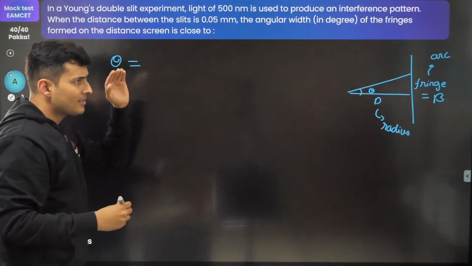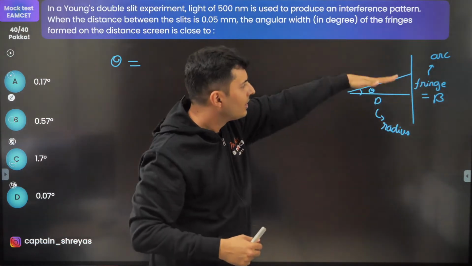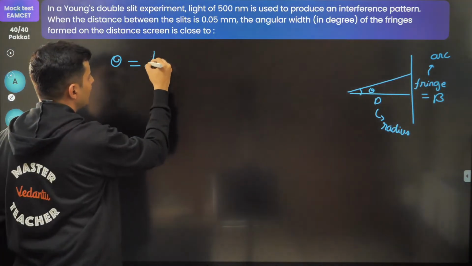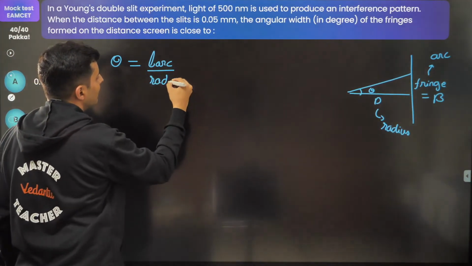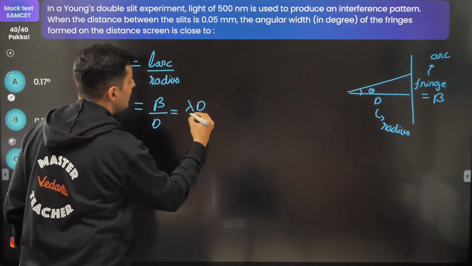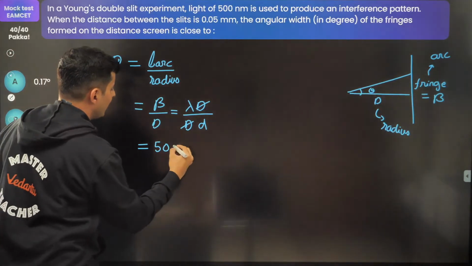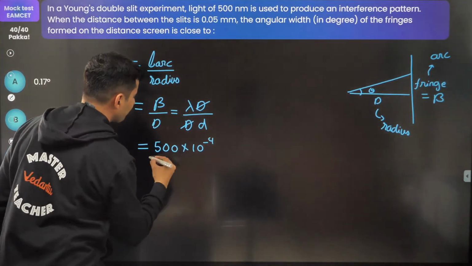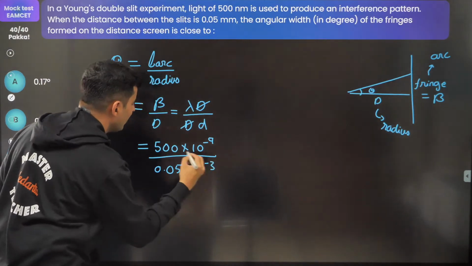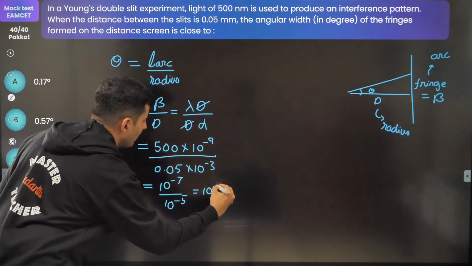What is the relation between the angle, radius and length of the arc? You can see this is like the center of the circle. This is the screen. The radius is D and that is the arc. The angle theta is very small. So length is r theta, so theta is the length of the arc by the radius. The length of the arc is beta, the radius is D, and beta is lambda D by small d, so D cancels. Now substitute the values. Lambda is 500 nano, nano is 10 to the power minus 9, and slit width is 0.05 millimeter, so 10 to the power minus 3. 5 cancels, so it becomes 10 to the power minus 7 over 10 to the power minus 5, so it becomes 10 to the power minus 2.